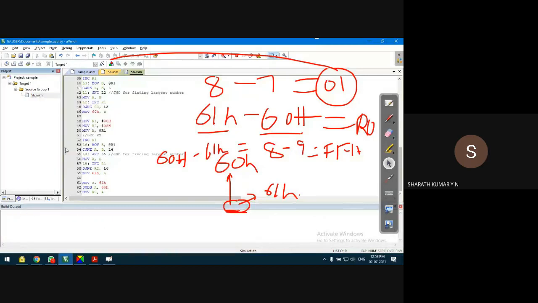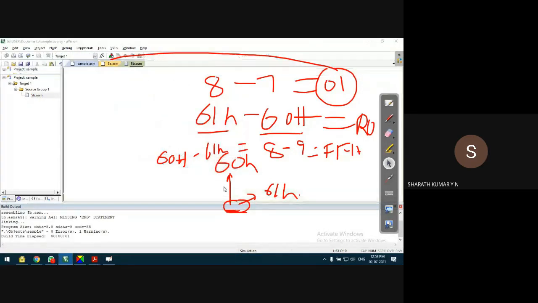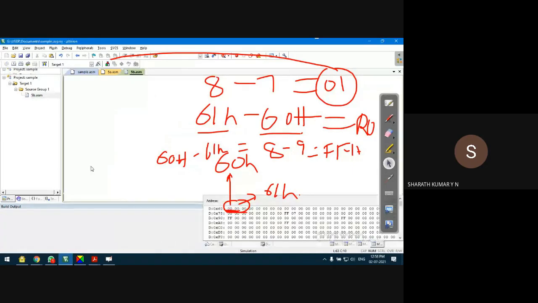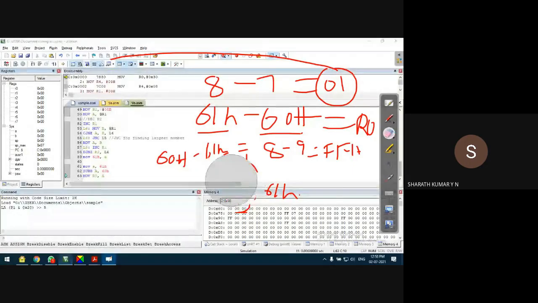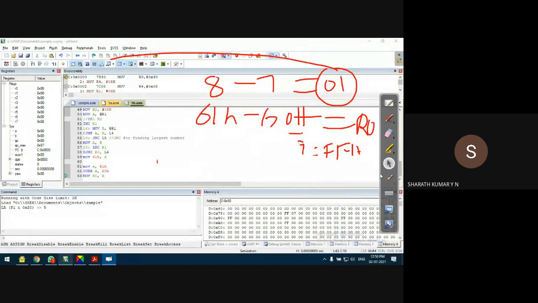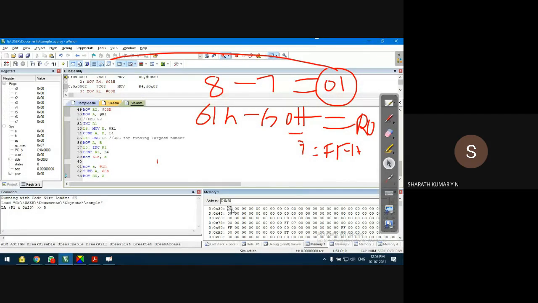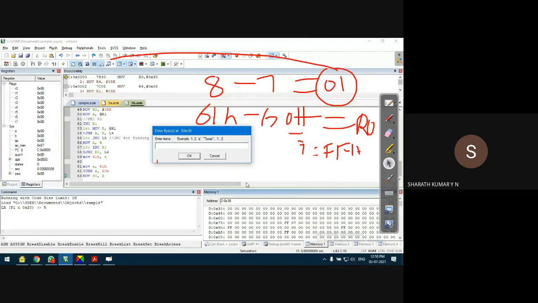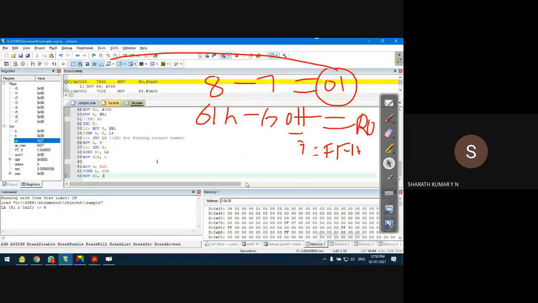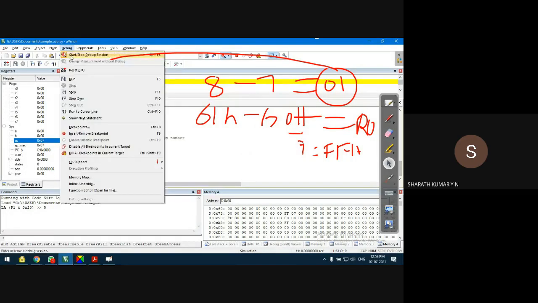Save, build target, and debug start session. Okay, and I'll run the program. Let me erase this. I'm not able to see this properly. Okay, so I should be giving the data in the 30th location. Okay, 8 and 9. I think I gave more numbers, right? 6, 2, 3, 5, 1, 4, 8. Okay, 8 and 9 are the largest even and odd numbers. I'll run the program, debug run.